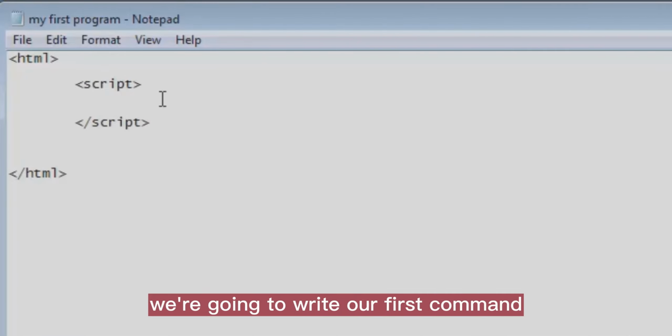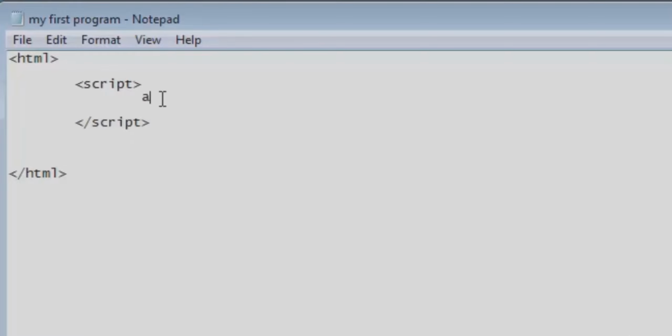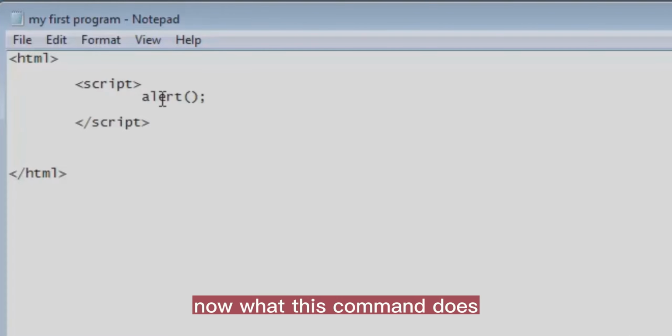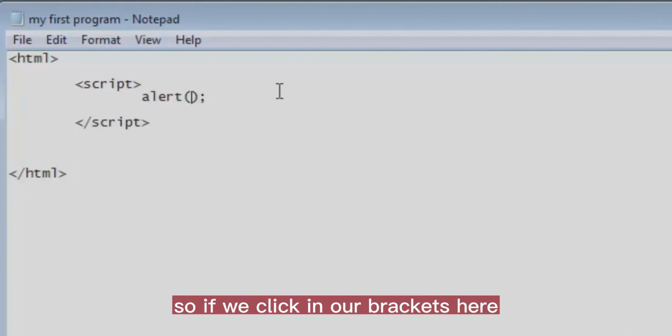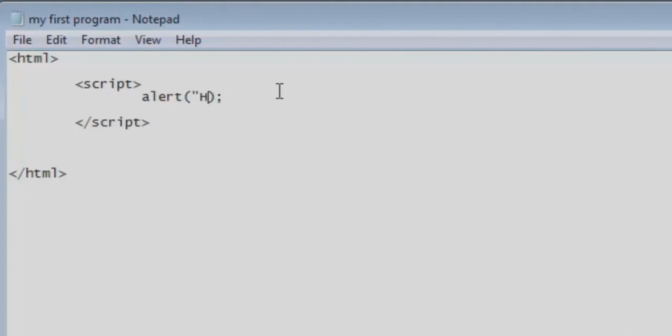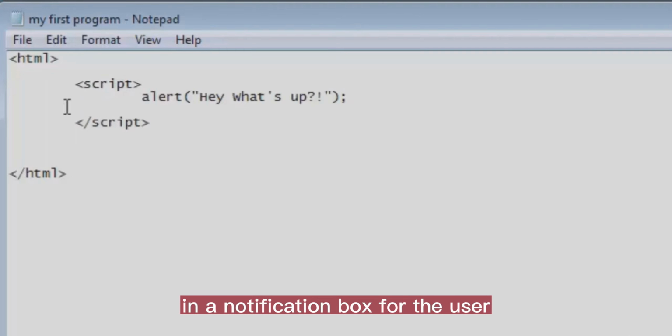So in these two tags, we're going to write our first command. And this command is going to be our alert command. Now, what this command does is it sends a notification box to the user to alert them of whatever message we write. So if we click in our brackets here and add a message, this message will pop up on the screen in a notification box for the user.